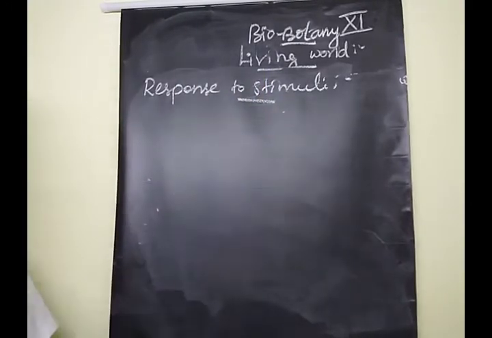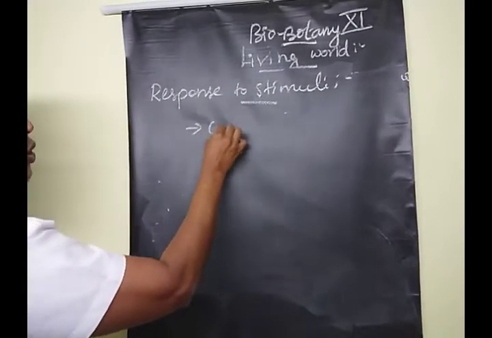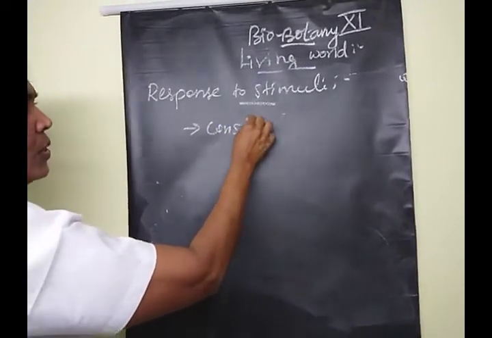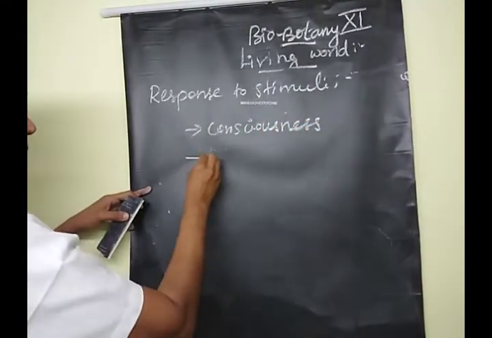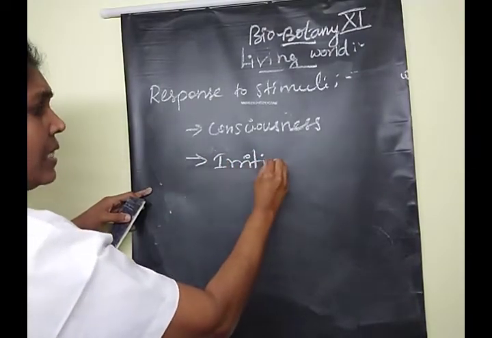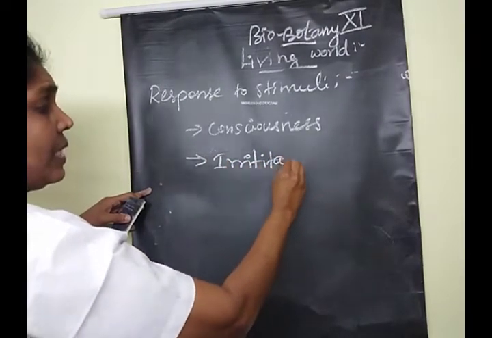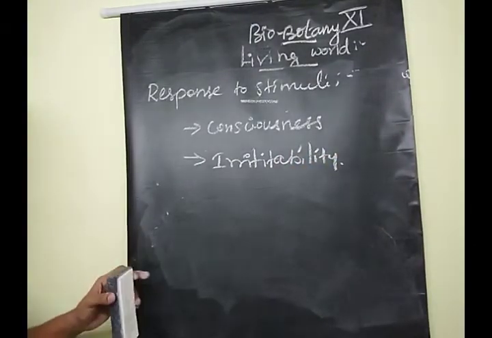In this natural quality or attribute of living organisms, there are two terms to learn, children. One is consciousness and the next one is irritability. Clear?